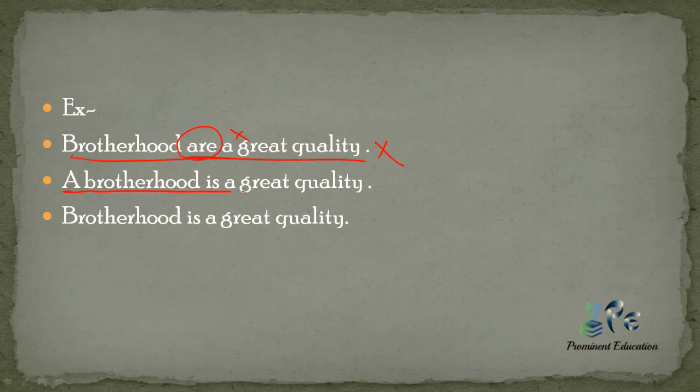"A brotherhood is a great quality" is also wrong, as we do not use an article with them. The correct sentence would be "Brotherhood is a great quality," because it follows both our rules. We have not used an article before it and we have used a singular helping verb.